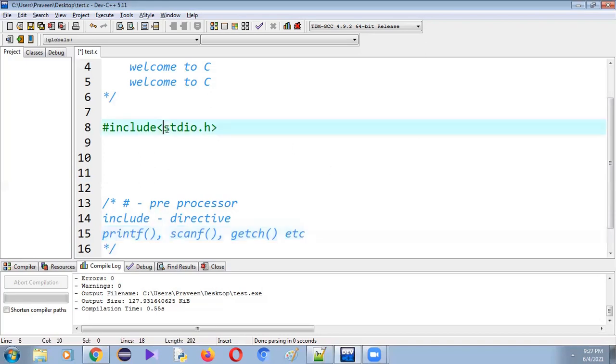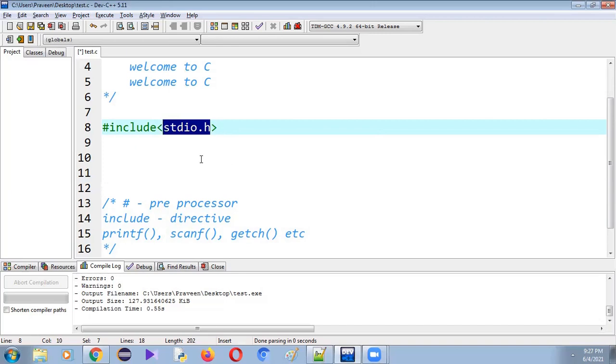Maybe now you have the doubt: what is the need of enclosing stdio.h within the angular brackets? The angular brackets indicate that it is a system file, and it will be found in a directory called the system directory.